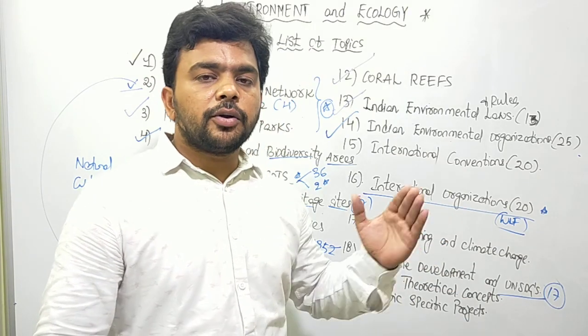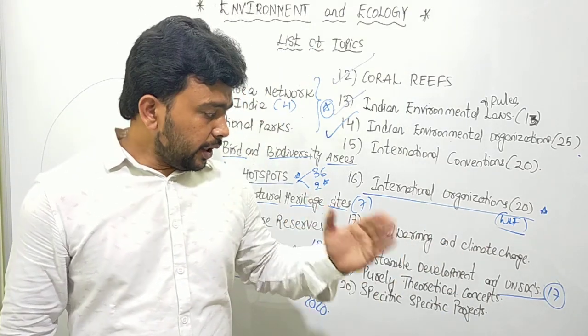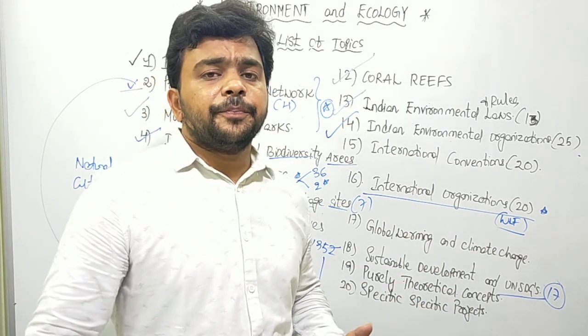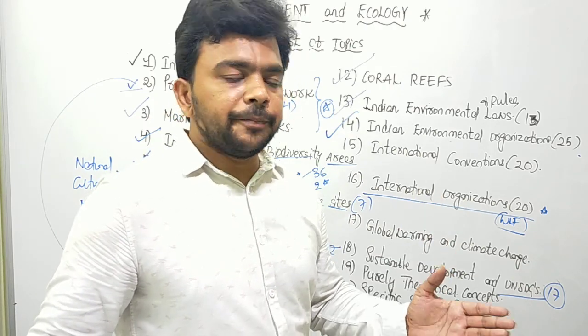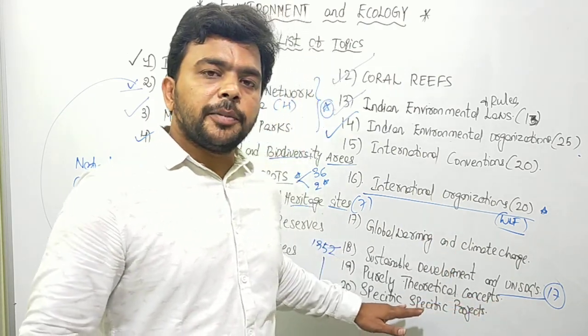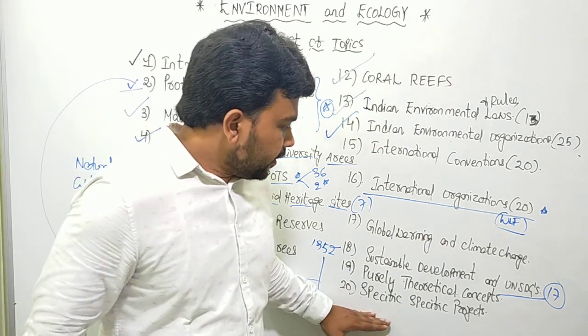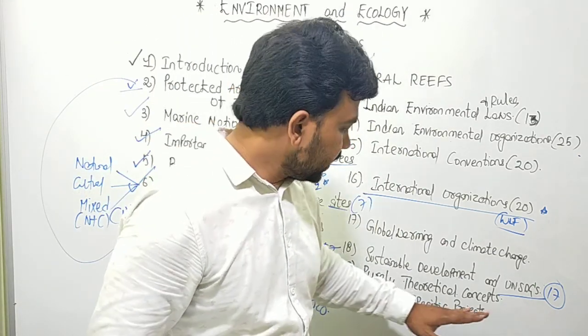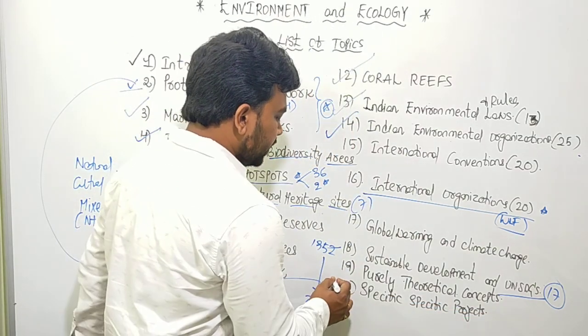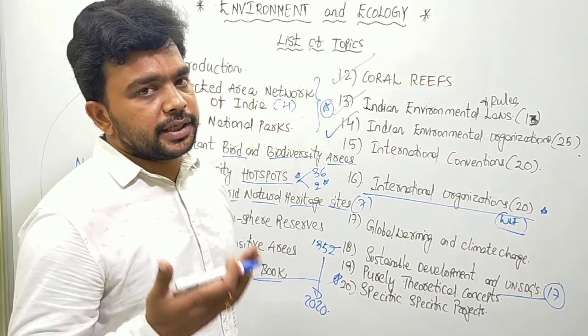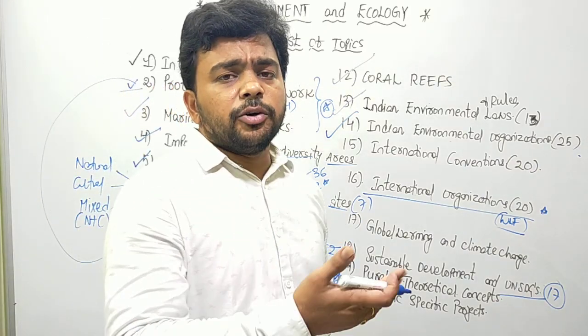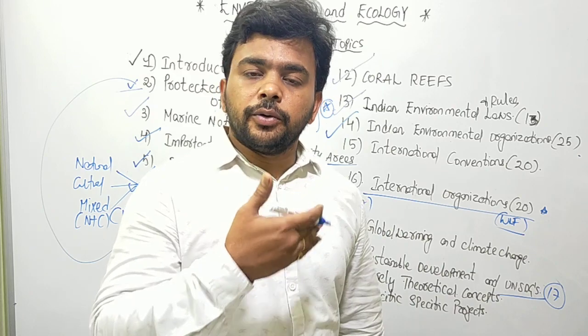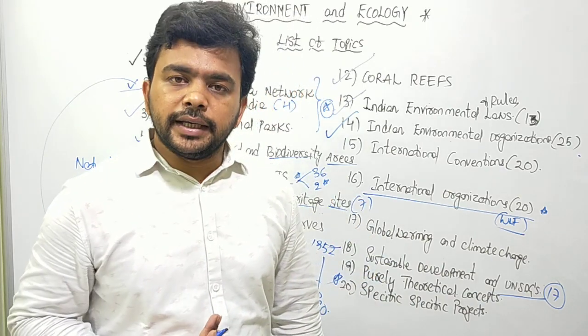Food chains, food web, ecological pyramids, biosphere, environment, all the ecology, autoecology, synecology, like that many are there, we discuss as part of the purely theoretical concepts. Then species specific projects. Here it is very important. So here we discuss the Project Tiger 1972. We discuss in detail the latest project, the tiger population assessment of tigers in India.